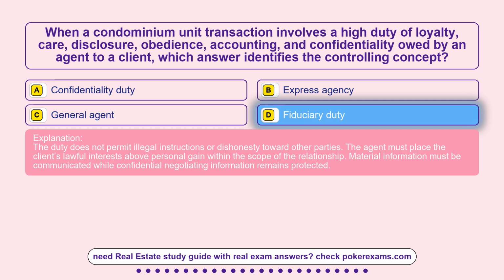The duty does not permit illegal instructions or dishonesty toward other parties. The agent must place the client's lawful interests above personal gain within the scope of the relationship. Material information must be communicated while confidential negotiating information remains protected.